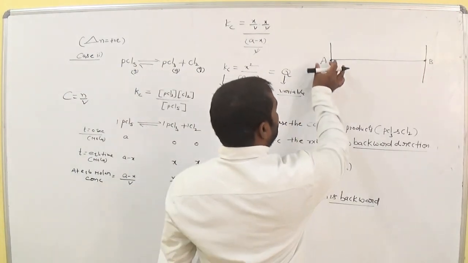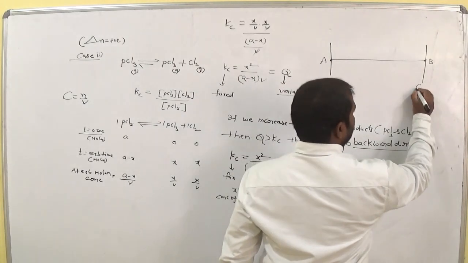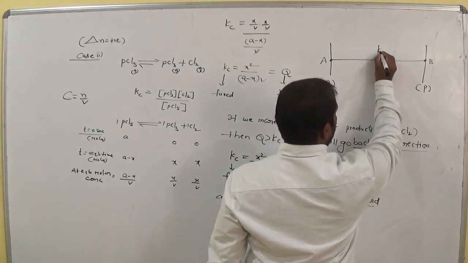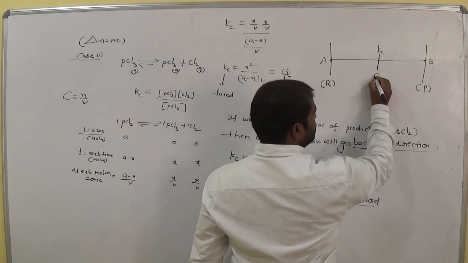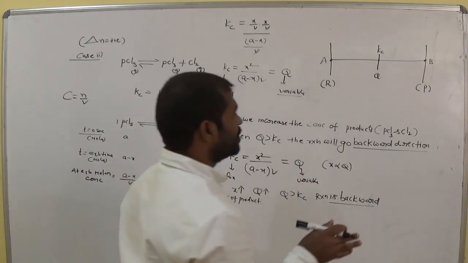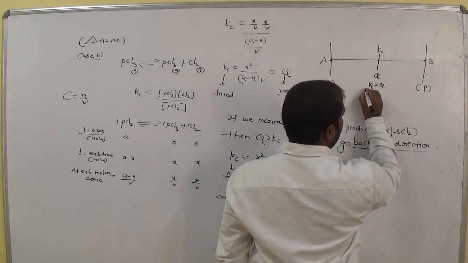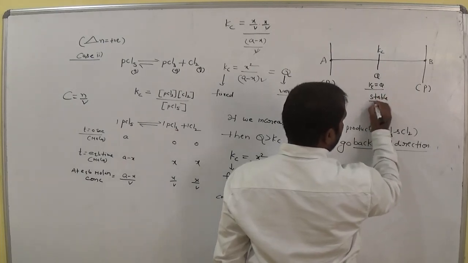Now the reaction starts at A, these are the reactants. Now this one is the product. Now this is the equilibrium constant Kc. At equilibrium Kc is equal to Q. Otherwise Kc is not equal to Q. At equilibrium, Kc is equal to Q. This condition is the stable condition.